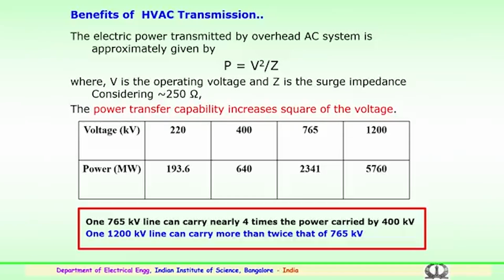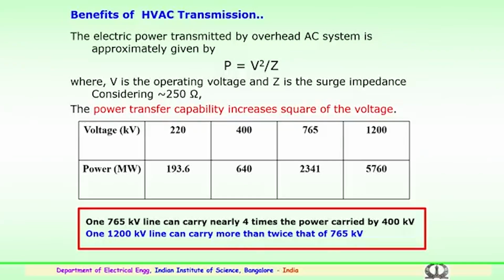For 1200 kV, 5760 megawatts is the power that can be transmitted by the high voltage lines. By looking at the table, we can clearly see that one 765 kV transmission line can transmit nearly 4 times the power carried by a 400 kV transmission system, and one 1200 kV line can carry more than twice that of a 765 kV line.